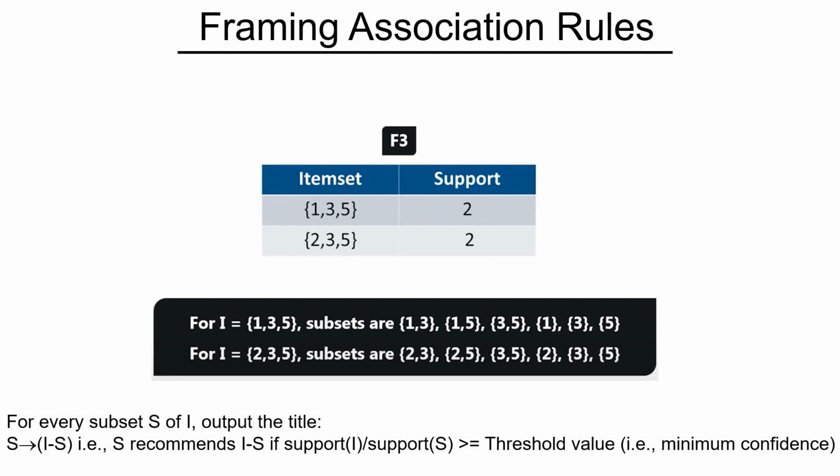Suppose 135 is I and all these subsets are S. So we frame the statement that S recommends I minus S if the support of I divided by support of S is greater than a threshold value or a minimum confidence value.